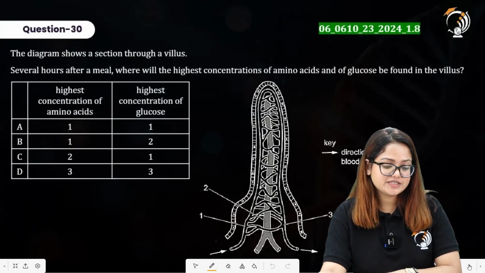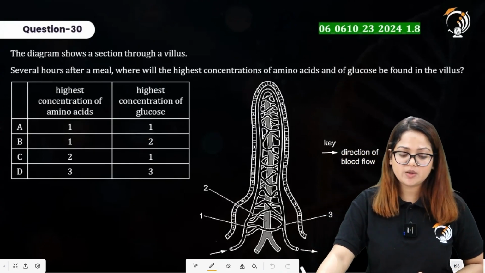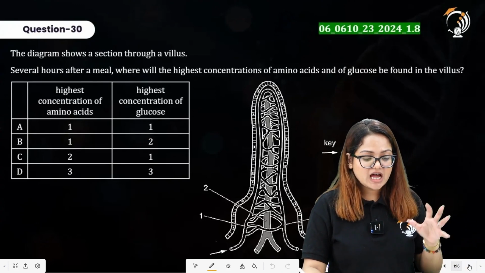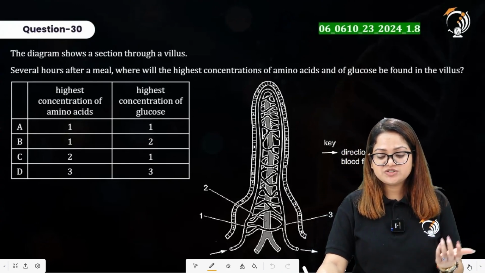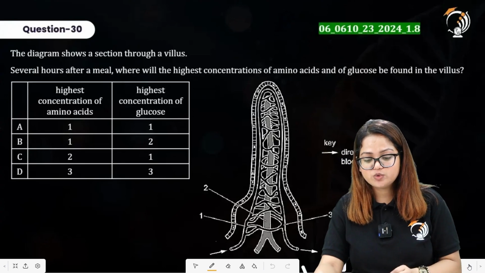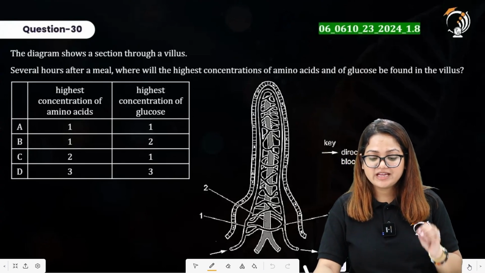Question number 30 here says, the diagram shows a section through a villus several hours after a meal. Where will be the highest concentration of amino acids and of glucose that we find in a villus?